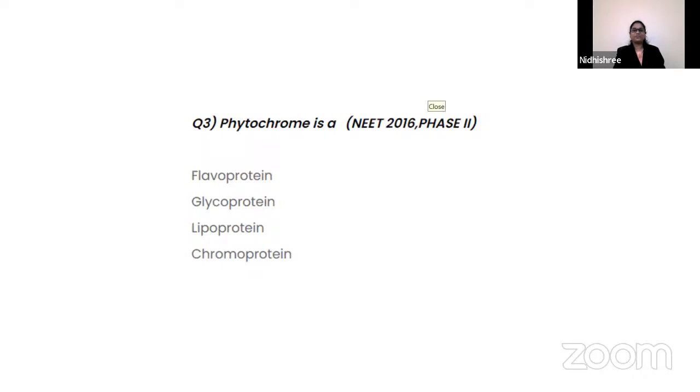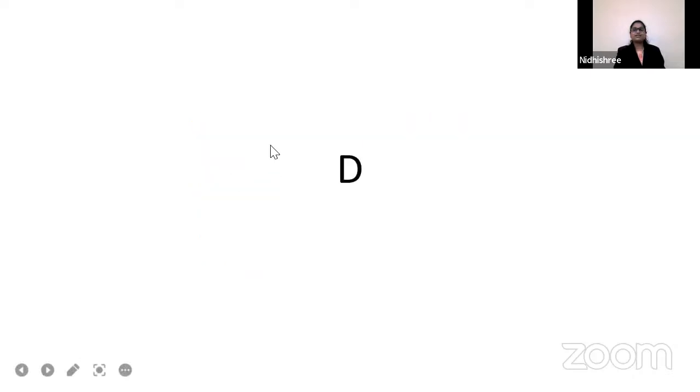Lohit option D. Kumar option D. Praveen option D. Dyuti option D. Veeresh option D. Amruta option D. Chandana option D. Soundarya and Gayatri option D. Damini option D. Phytochrome, chrome is related to color. So it is a chromoprotein, a protein related to color. What about YouTube students? Supriya Biradar answered option A, Sahana K option D. Good YouTube students. Now the right answer is option D, that is chromoprotein, guys.